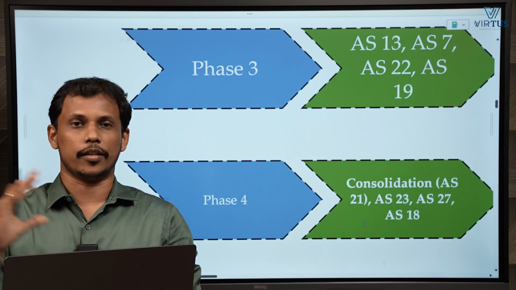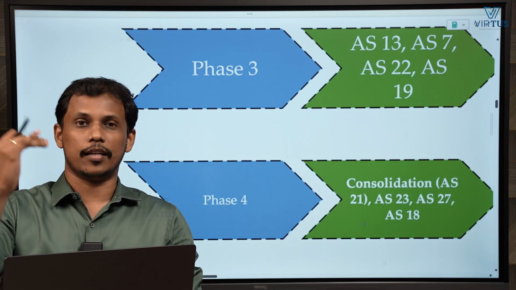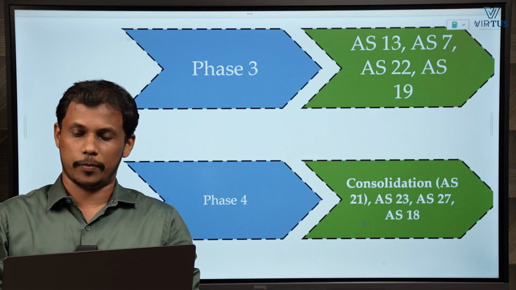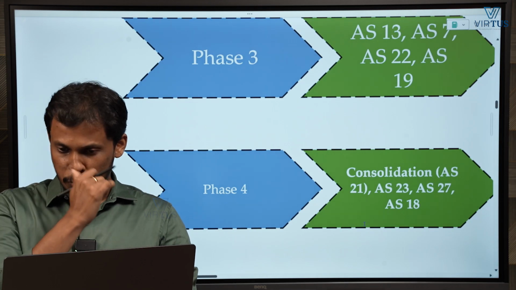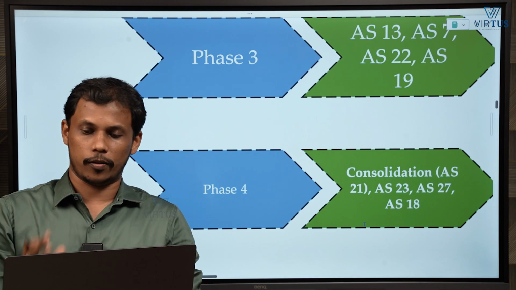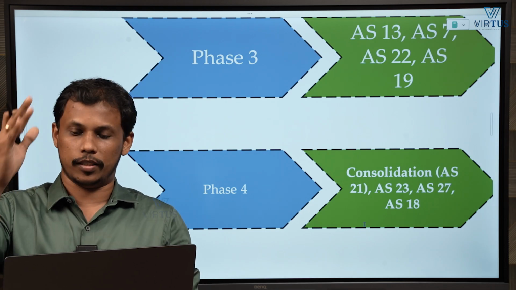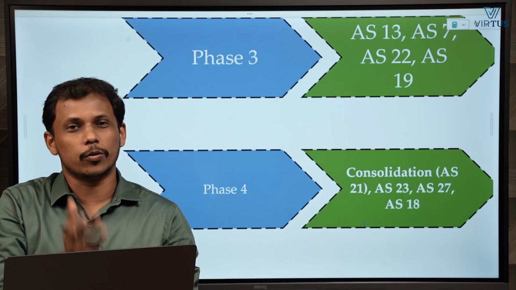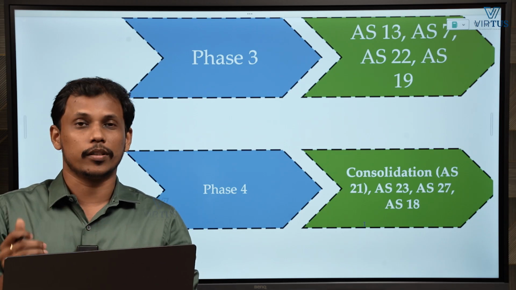Consolidation is another major area. We will learn the major area of consolidated financial statements. As you know, there are some related standards also. AS 21 is your consolidation, AS 23 is your associates, and AS 27 is joint ventures. I recommend you study all those areas as well along with consolidation.